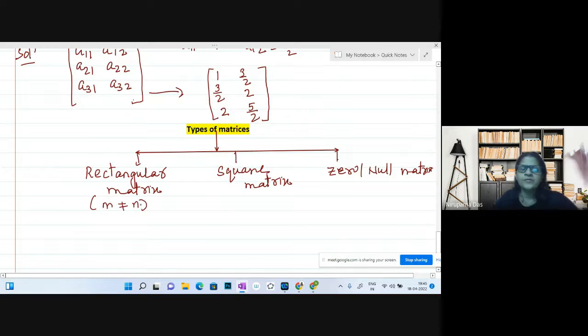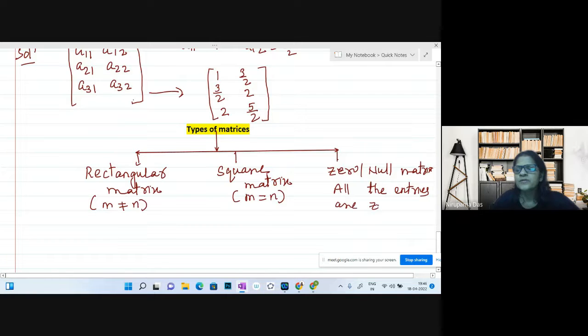In a rectangular matrix, the number of rows is not equal to the number of columns. In a square matrix, the number of rows equals the number of columns. Just as I said, in case of a square, length equals breadth, all the sides are equal. So whether you go row wise or column wise, you get the same number of elements. A zero matrix or null matrix means all the entries are zeros.